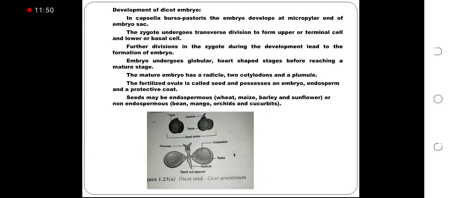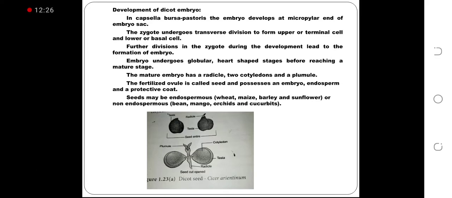The picture is for development of dicot embryo. In Capsella bursa-pastoris, the embryo develops at the micropylar end of the embryo sac. The zygote undergoes transverse division to form upper or terminal cell and lower or basal cell. Further divisions in the zygote during the development lead to the formation of embryo.